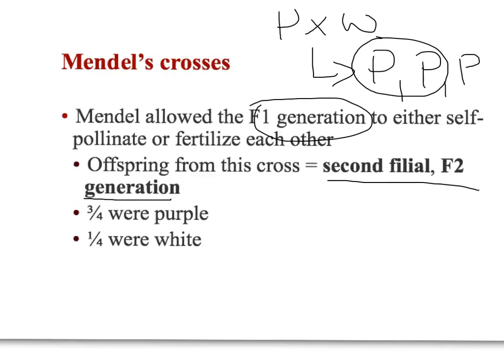And something even funkier happened, because now 3/4 of the offspring were purple and 1/4 were white. And he was bamboozled by this. He didn't know what was going on. This was very strange because now this white trait that seemingly had disappeared popped back into existence.